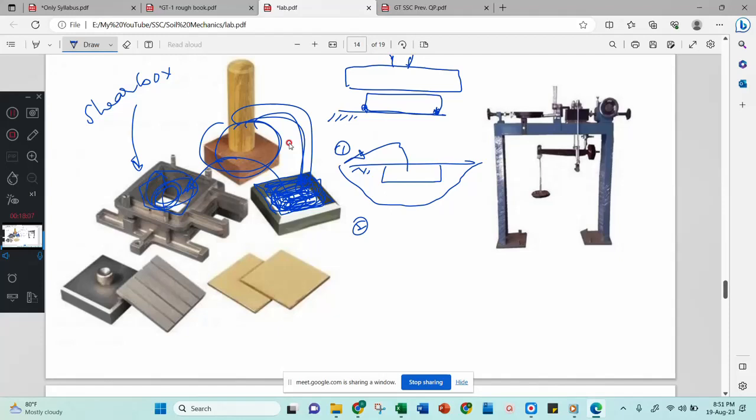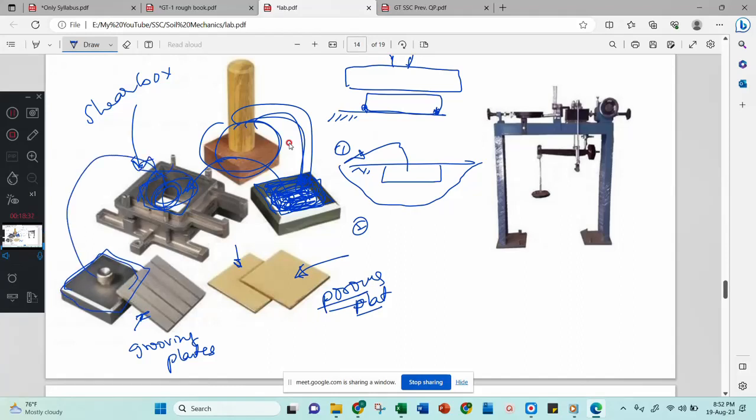Then at the top and bottom we will put these porous plates. After that, top and bottom we will put gripping plates, and this square pedestal we will put on the top.